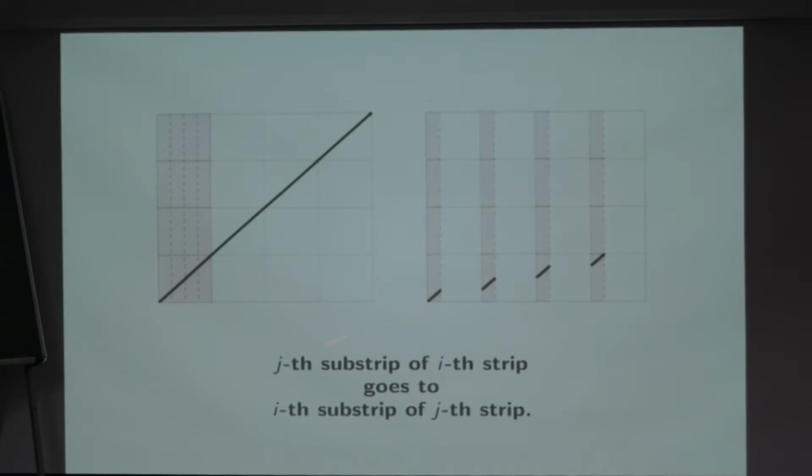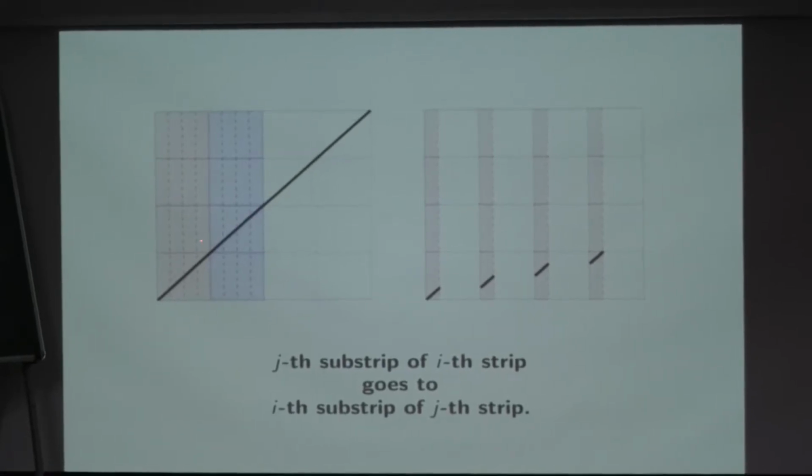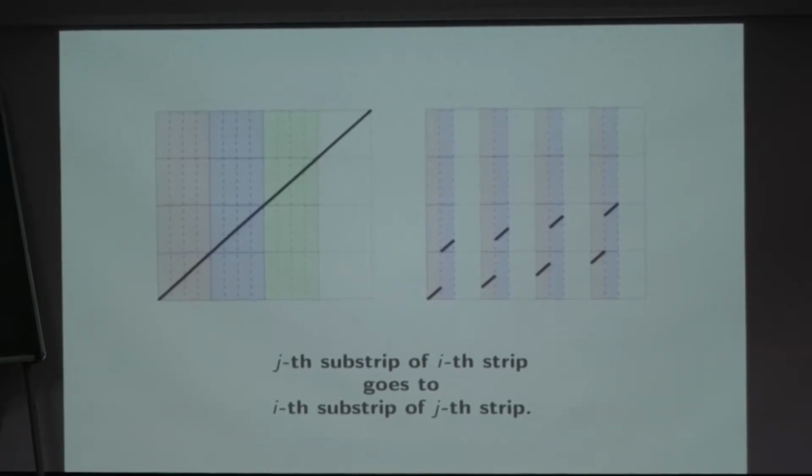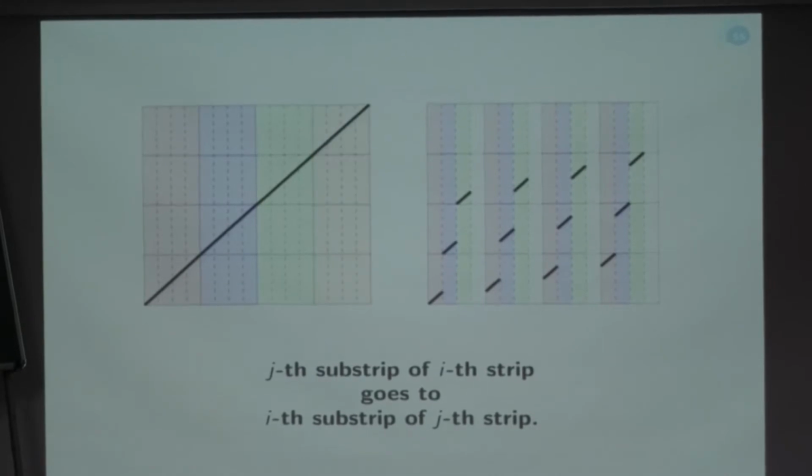This description is rather confusing, but pictorially it is easier to understand. So let's see what happens in the next step. In the next step, I consider the second strip. I get 4 parts out of it, and I scatter them. I continue with the third one. I again split up all the 4 parts and scatter them all over the place, and the last one. So this gives me one way of shuffling the pieces. Again, by the same argument, after all this shuffling, the distribution remains uniform on 0, 1.